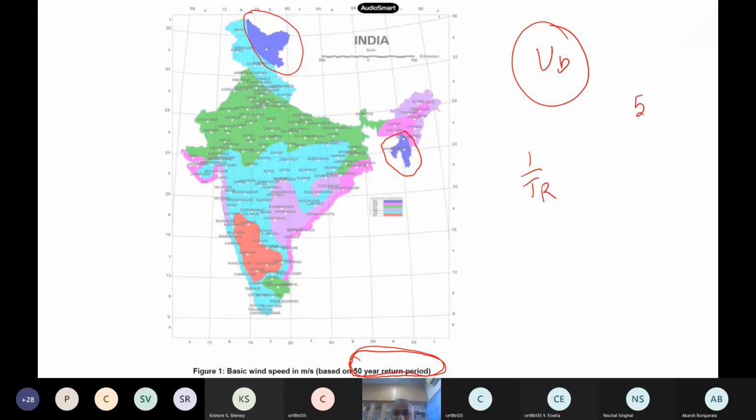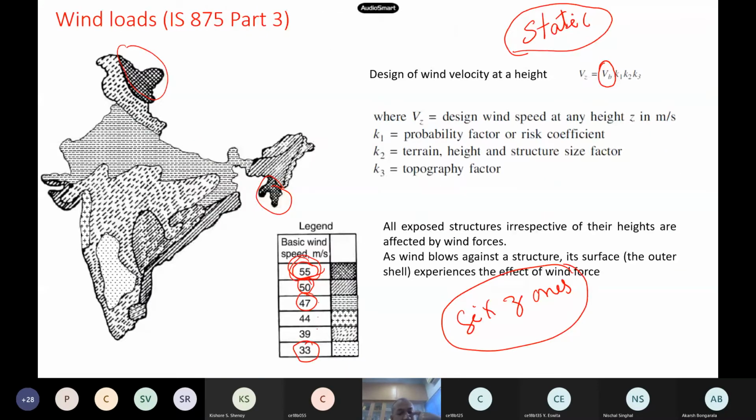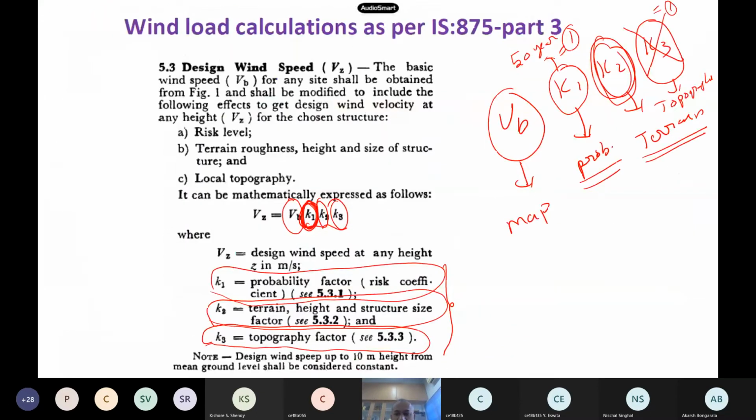So the values are 55 is the first, then 50, then 47, then 44, then 39, I think 33, or you can see this figure maybe. So what is the design value, the wind speed for this VB for Allahabad? See this, 47. So it is located here, somewhere here. So you have 47. So this is the most important thing. So 47 is done. Okay.